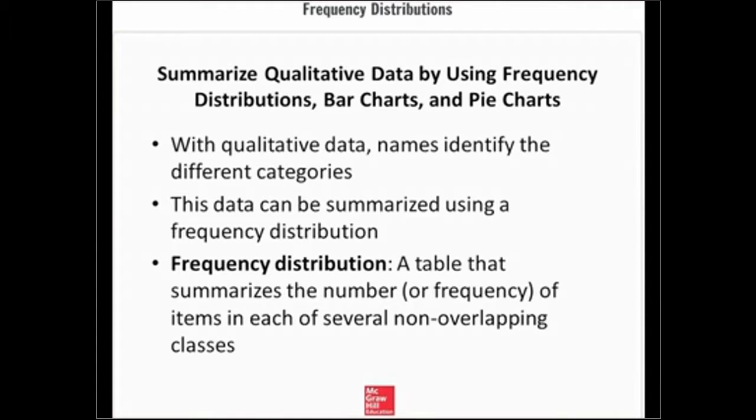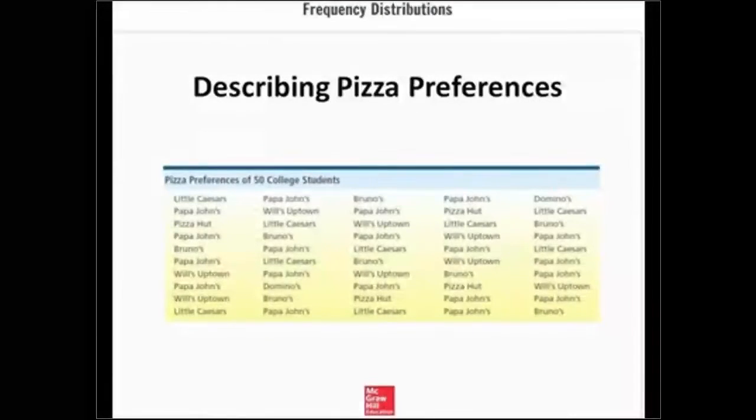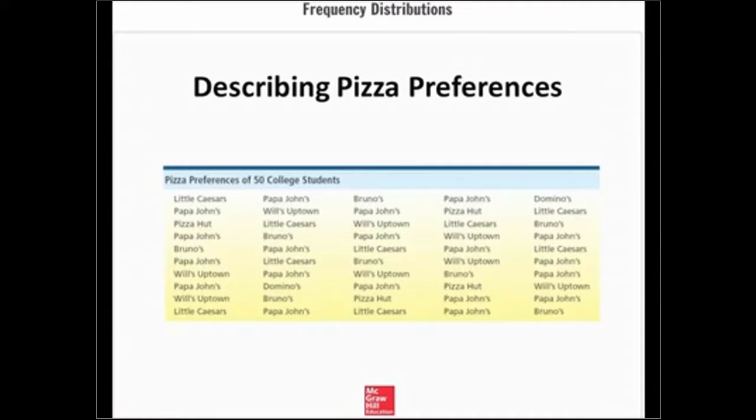With qualitative data, names identify the different categories or classes. This data can be summarized using a frequency distribution. A frequency distribution is a table that summarizes the number or frequency of items in each of several non-overlapping classes. The classes are formed by the names, and the number of items is just a count. We will illustrate this using an example.